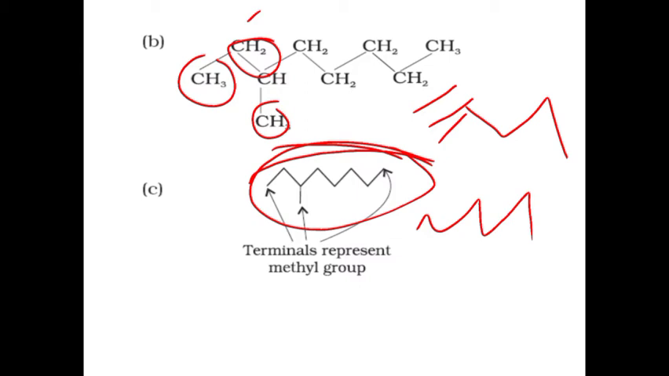Atoms other than hydrogen and carbon are represented here. If there are no other functional groups, then compounds other than carbon and hydrogen will be represented. In the middle and at the ends, the ends represent a methyl group, that is a CH3 group.